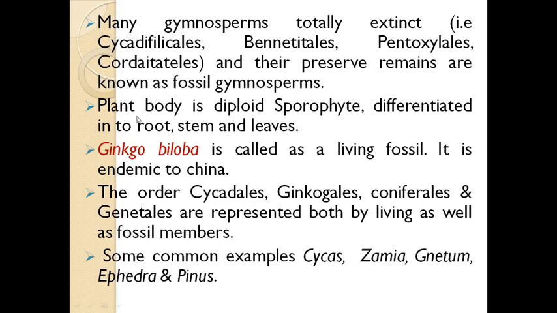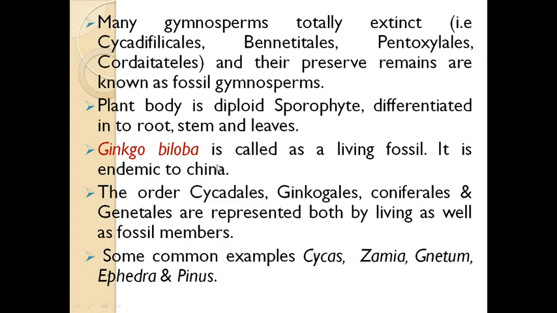Students, the plant body of the gymnospermic plant is a sporophytic plant. It is a diploid sporophytic plant, differentiated into well-developed root, stem, and leaves. Students, remember one most important example here: Ginkgo biloba is called a living fossil.